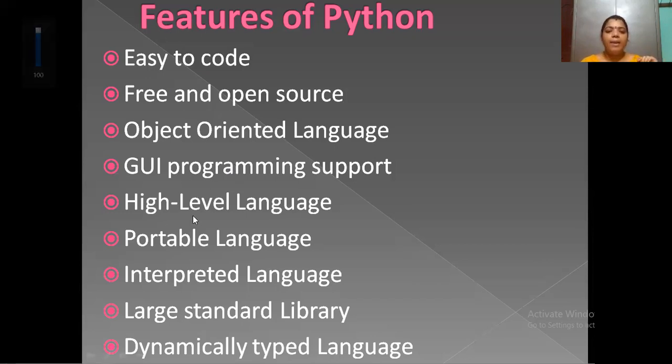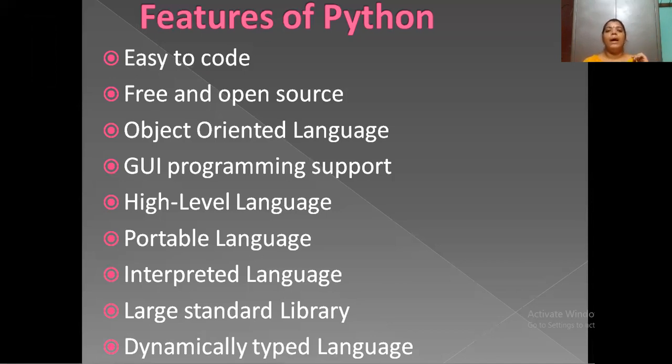Next, high level language. Why is this language called high level? It is portable. So Python can run on any platform. I have already given the example earlier. Now examples are C, C++, and these are the programming languages.